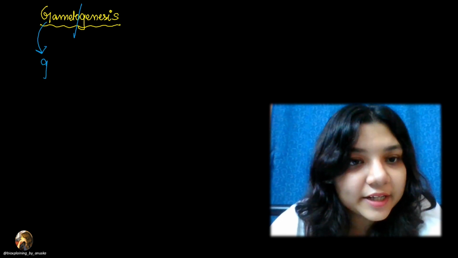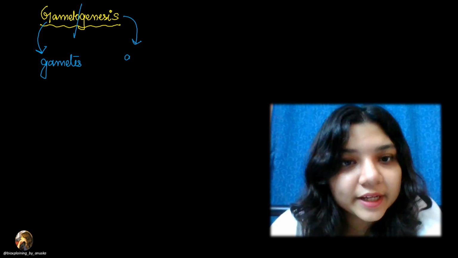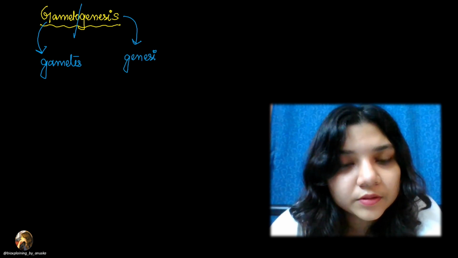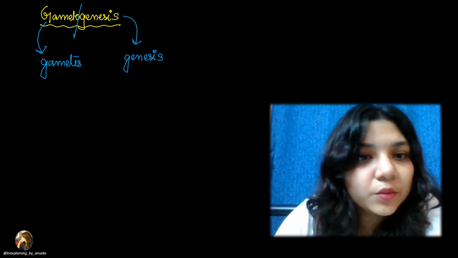We are talking about the topic that is gametogenesis. Now, as we know that in biology, if you break down a word into two parts, it gives you a lot of its sense. So let's break this down into two parts, gameto and genesis. So one part we get is gametes and the other part is genesis. Now what do you understand by the word gametes?